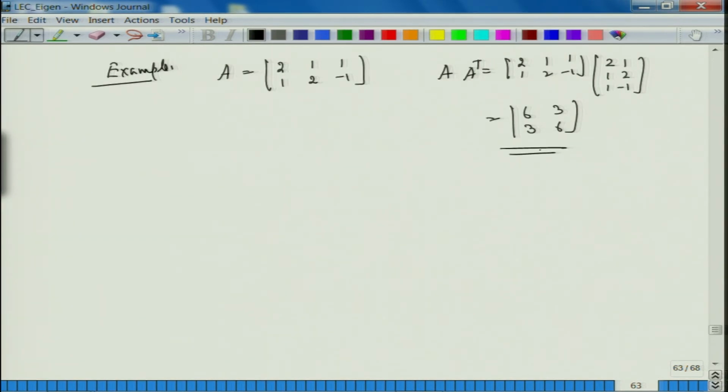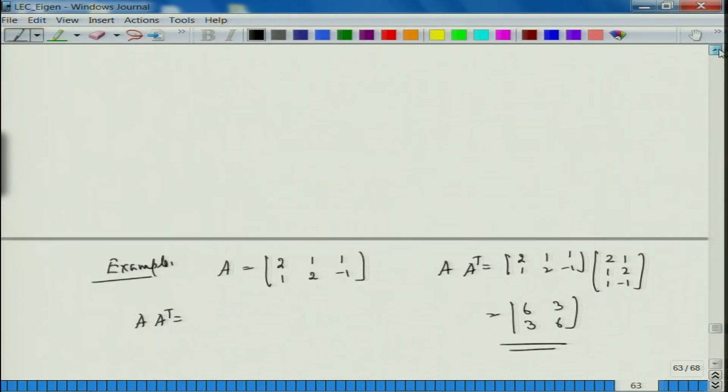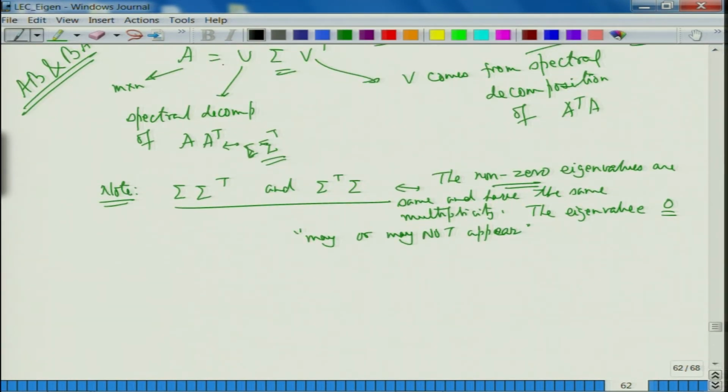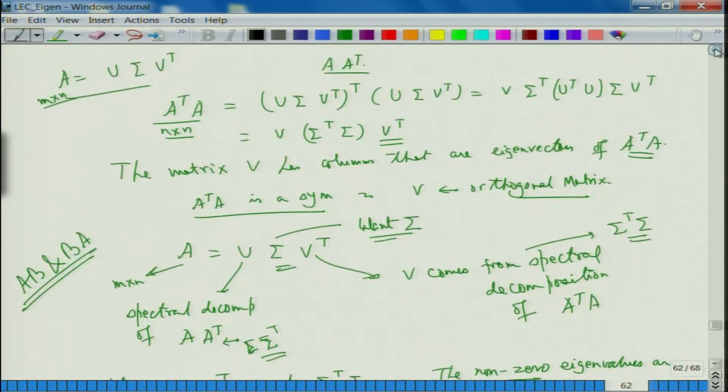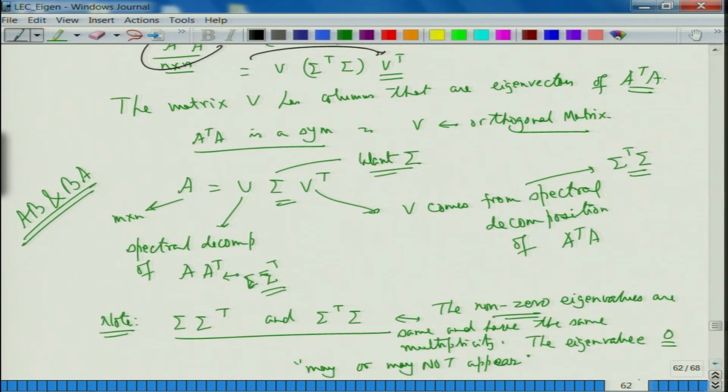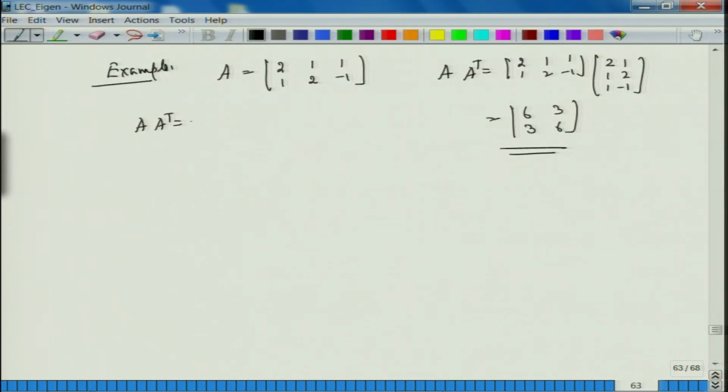So, what I know is that I am supposed to write A, so let me write it out, otherwise I will always get confused as usual. So, A transpose for me is U, is it? No. A transpose A is V, and A times A transpose is U. So, A A transpose was U sigma sigma transpose U transpose, all right, fine.